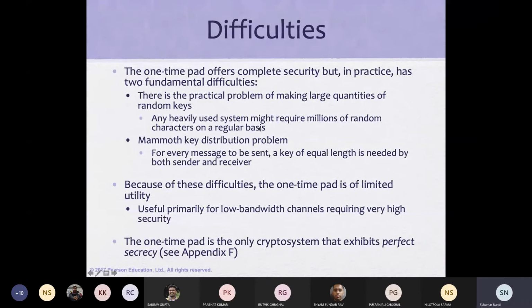But difficulties are there. The one-time pad offers complete security and can be considered unconditionally secure, but in practice it has two fundamental difficulties. There is a practical problem in making a large quantity of random keys. What do you mean by a random key?